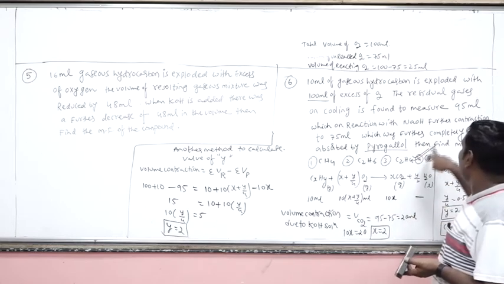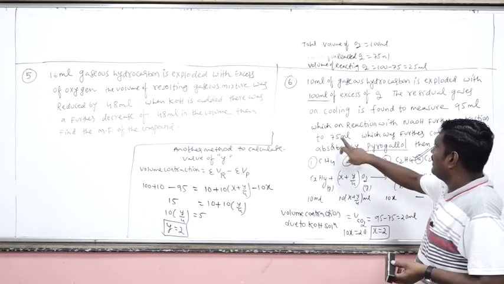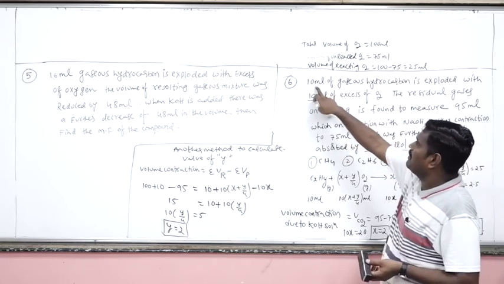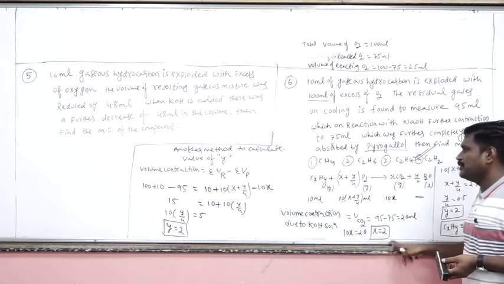What is the volume of the carbon dioxide here? 95 minus 75, 20. Divided by hydrocarbon volume 10. So 20 by 10 is equal to 2.